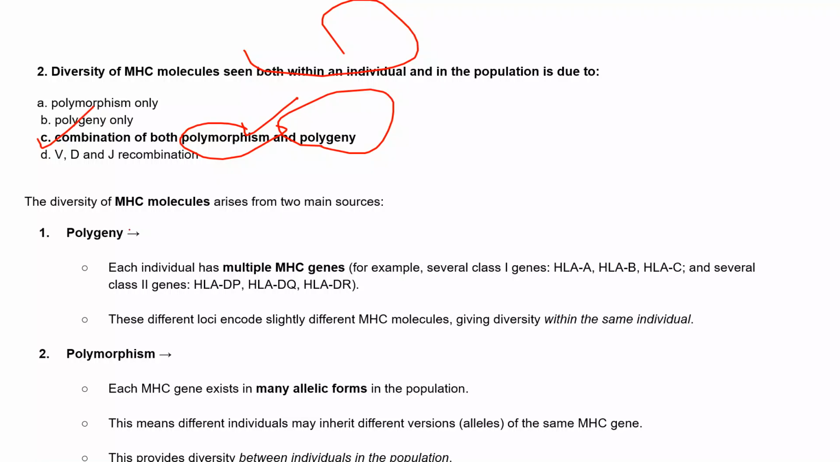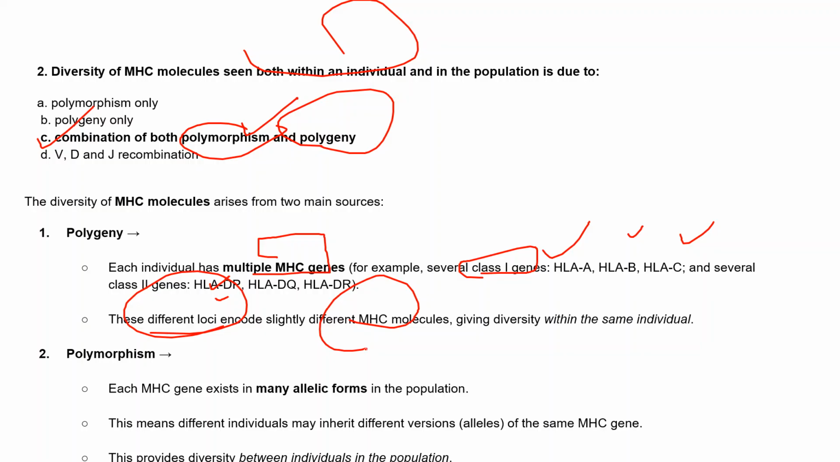In the previous slide, we also discussed polygeny, in which each individual has multiple MHC genes. For example, we know the class 1 genes HLA-A, HLA-B, HLA-C, and several class 2 genes, DP, DQ and DR. These different loci encode different MHC molecules so that they can give diversity within the same individual. So this kind of diversity is present in the same individual only.